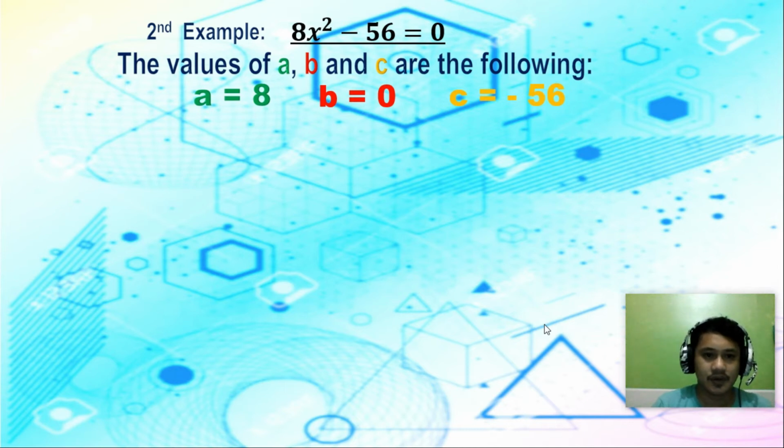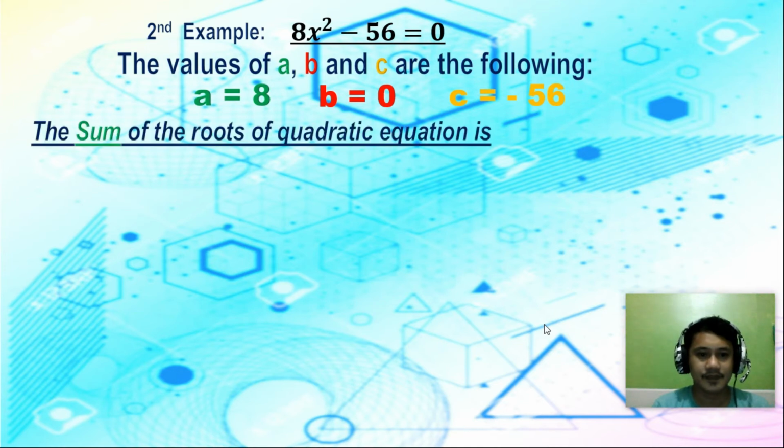So you are going to get the sum of the roots of this equation. So we are going to use the formula, which is negative b over a. So substituting the value of b, which is 0, so negative times 0 divided by 8, and that is equal to 0. So the sum of the roots of this equation is 0.